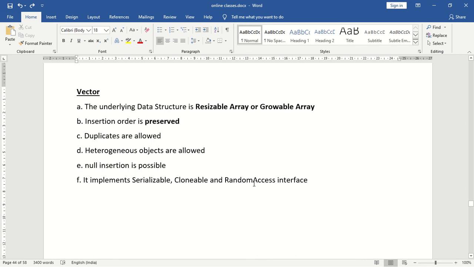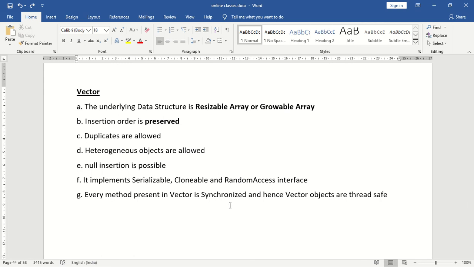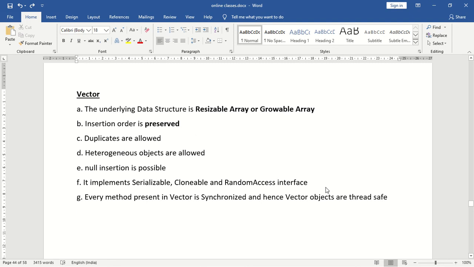Then what is the difference between vector and an array list? The main difference between the vector and array list is, that is point number 7, every method present in a vector is synchronized. So what is the meaning of synchronized method? If the method is synchronized, at a time only one thread is allowed to execute those methods. Since only one thread is allowed to execute those methods at a given point of time, the vector objects are thread safe. Is it clear? Why vector objects are thread safe? Because at a given point of time, only one thread is allowed to execute those methods. Hence, vector objects are thread safe.